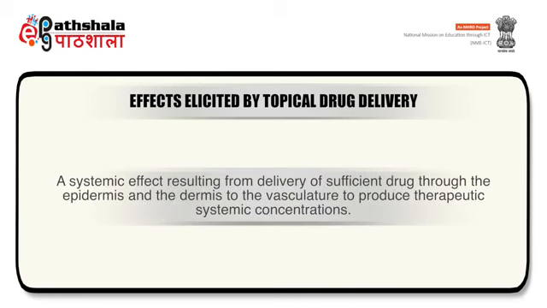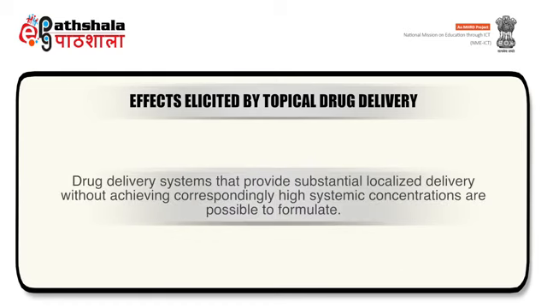They can also be used to elicit a systemic effect resulting from the delivery of sufficient drug through the epidermis and dermis to the vasculature to produce therapeutic systemic concentrations. Drug delivery systems that provide substantial localized delivery without achieving correspondingly high systemic concentrations are possible to formulate.